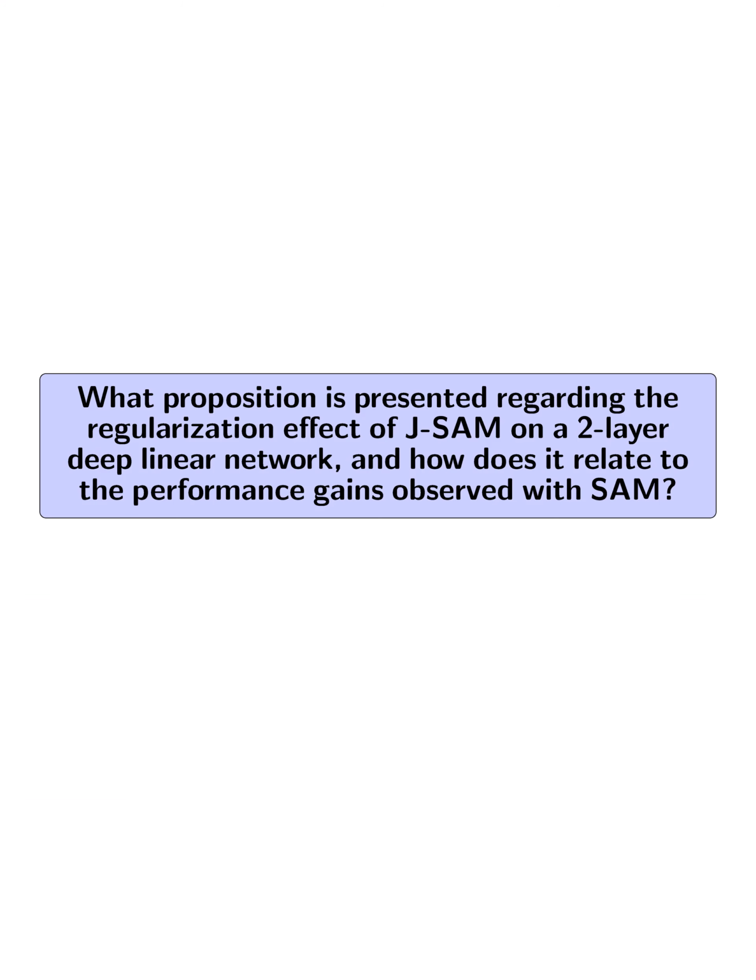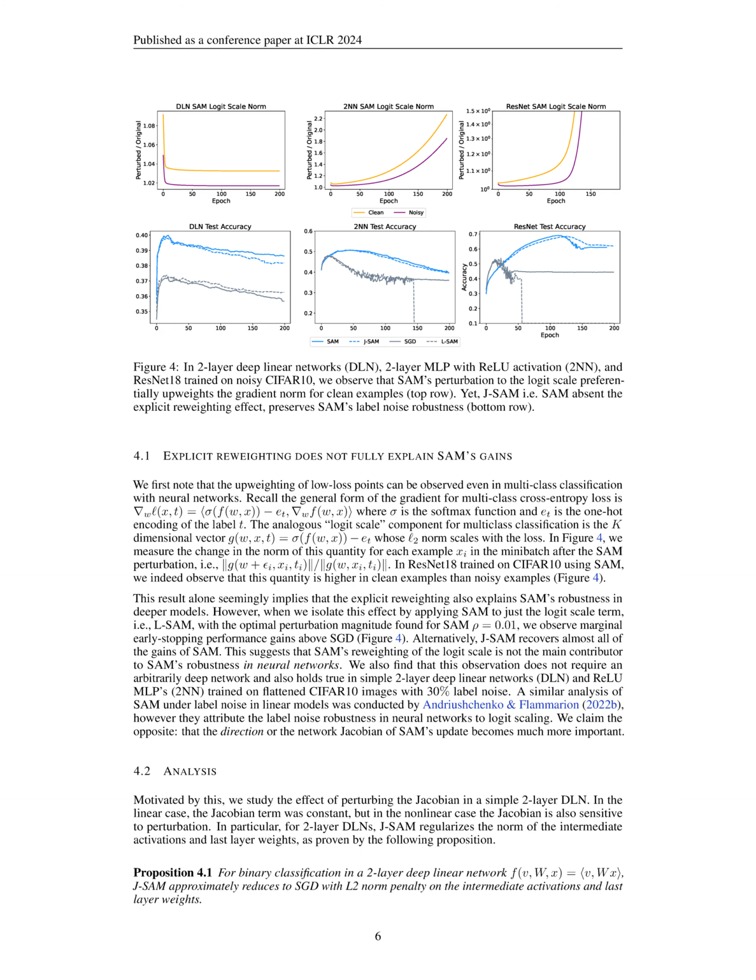What proposition is presented regarding the regularization effect of JSAM on a two-layer deep linear network, and how does it relate to the performance gains observed with SAM? The proposition presented is that JSAM regularizes the norm of the intermediate activations and last layer weights. This relates to the performance gains observed with SAM by showing that the regularization effect of JSAM on the network's Jacobian term plays a crucial role in improving the robustness of SAM in deep networks.